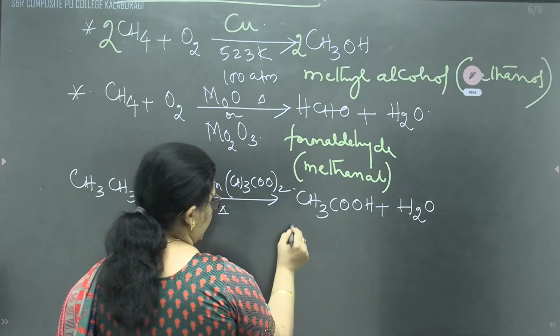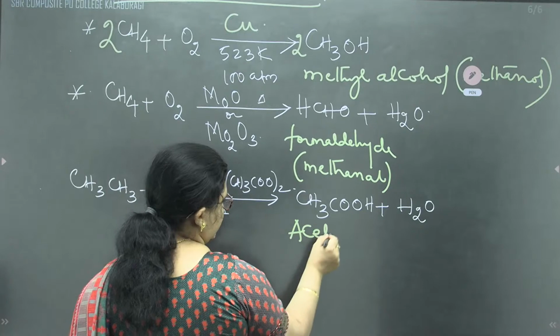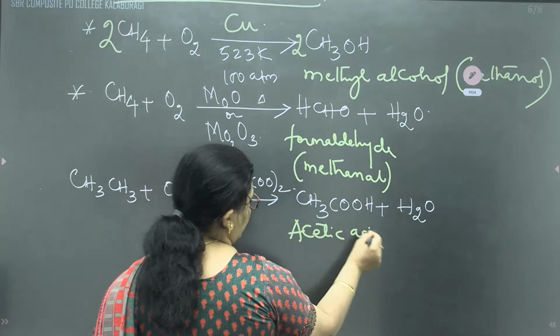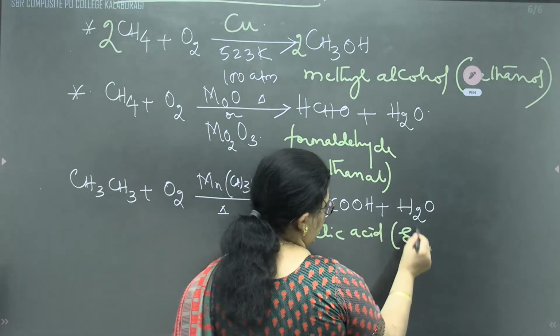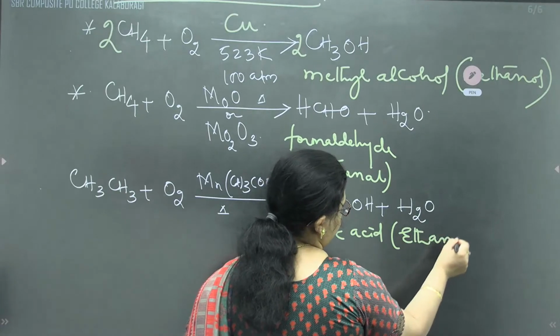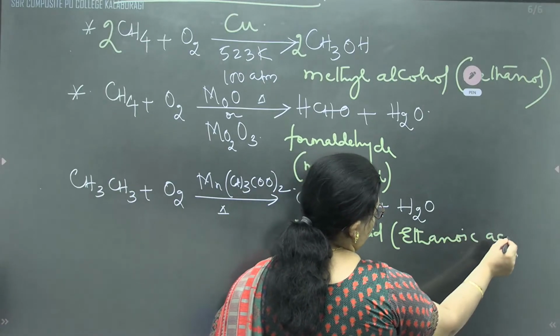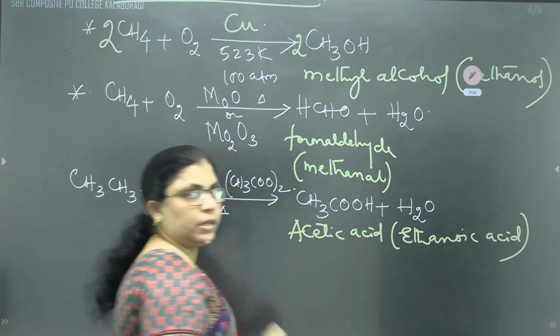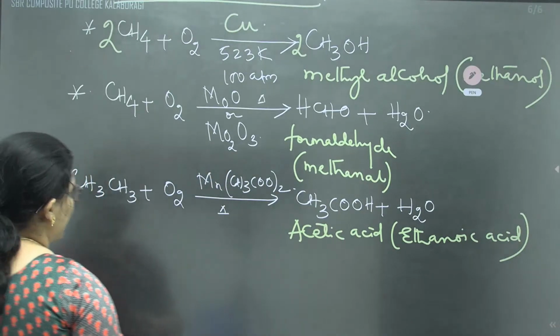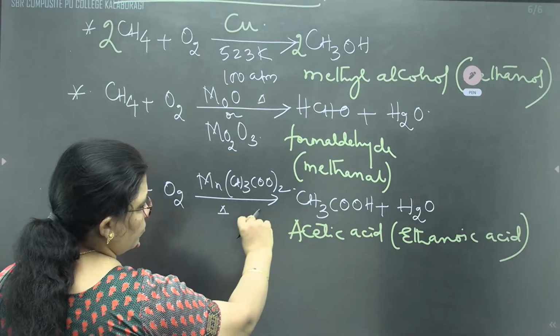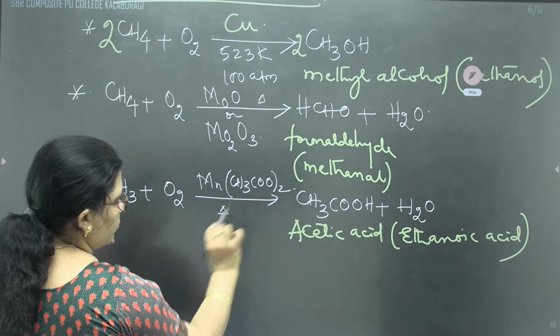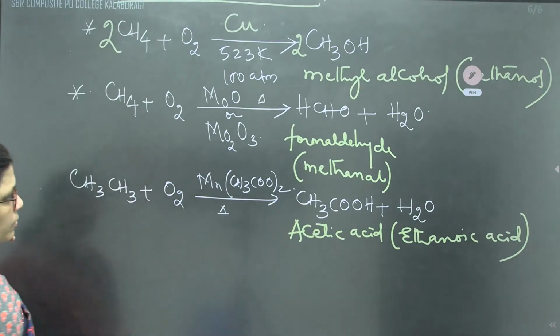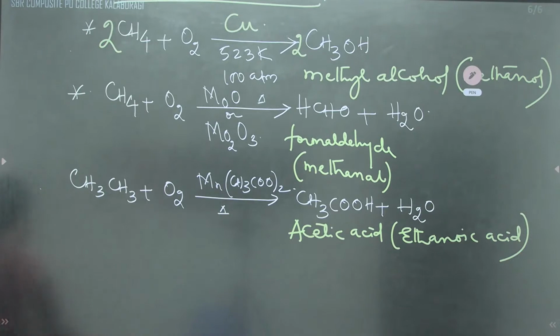Acetic acid is called ethanoic acid. Is it a balanced equation? 3 plus 2, 1, 4, 4 plus 2, 6. 2 oxygen are there. Oxygen, is it balanced? You look over there. We are going to get water.